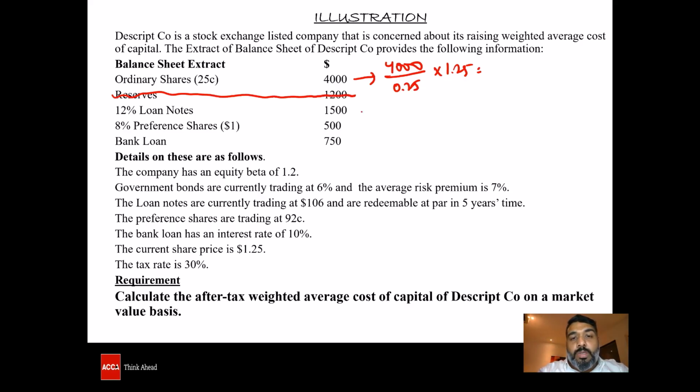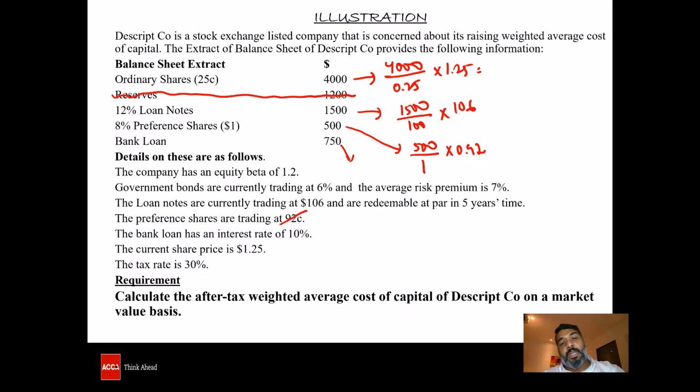The loan note is going to be 1,500. By default, the nominal value is taken as 100, and right now it is trading at 106. The preference shares are 500. By default, the nominal is 1, and it is now trading at 0.92. And the bank loan does not have a market value. The same 750 shall be considered as its value.